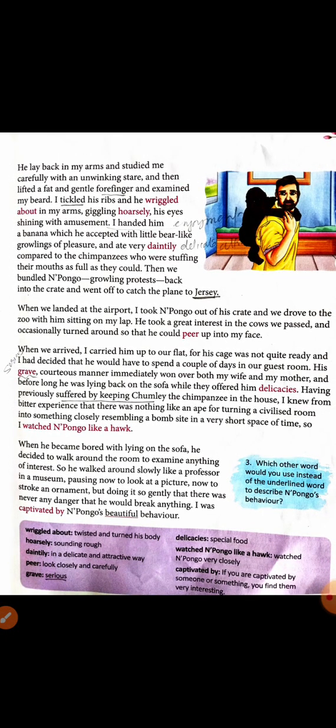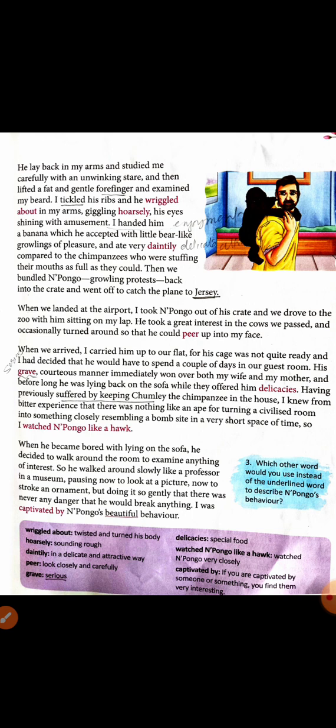Having previously suffered by keeping Chamli, the chimpanzee, in the house, so previously the author also kept another chimpanzee for a few days.